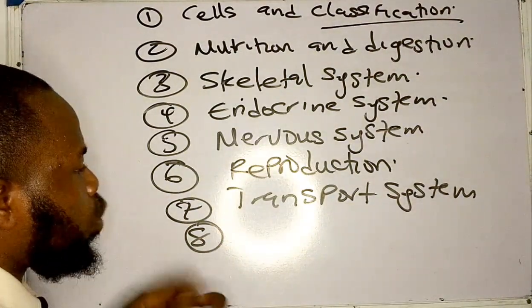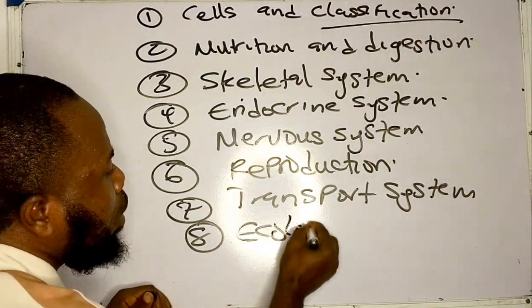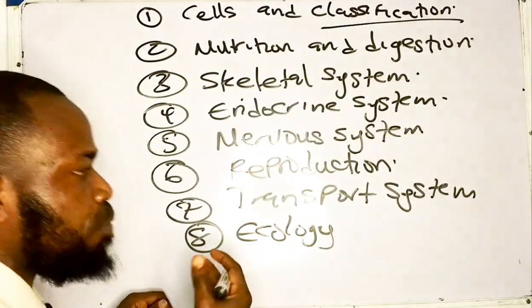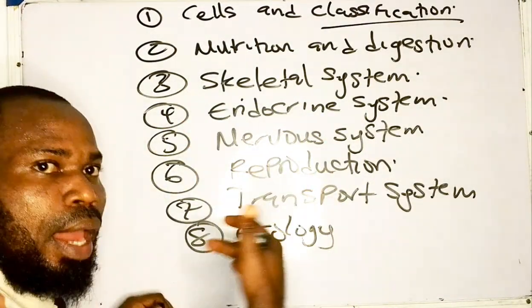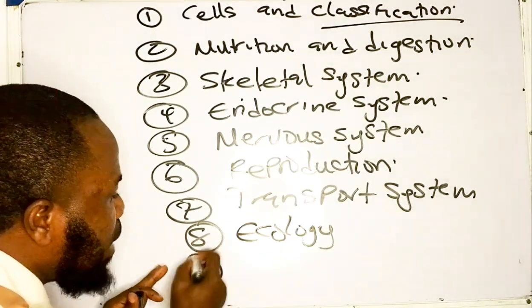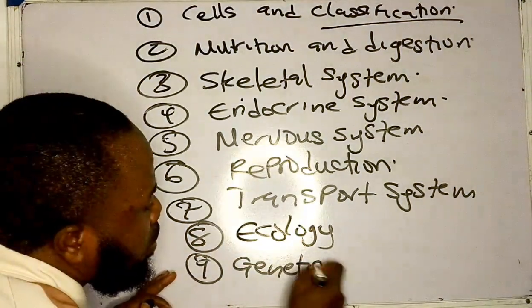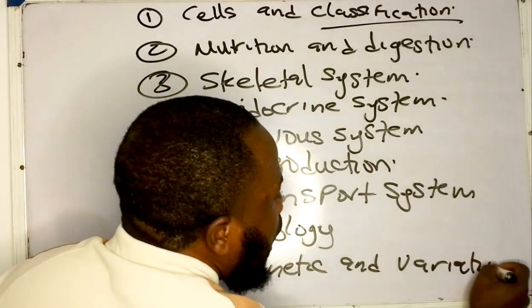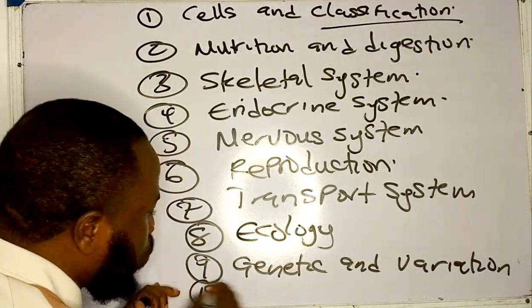Now, the next topic that you need to consider again is ecology. This ecology is very necessary: ecosystem, biotic and abiotic factors, lentic zone, lotic zone. You need to look at all these areas. Then number 9 is genetics, and heredity and variation. I'm going to make it the 10th topic, which is what?